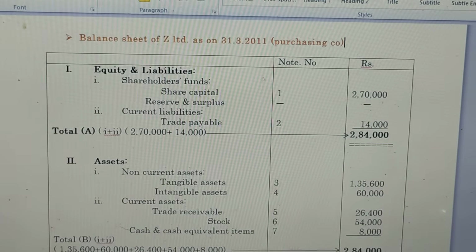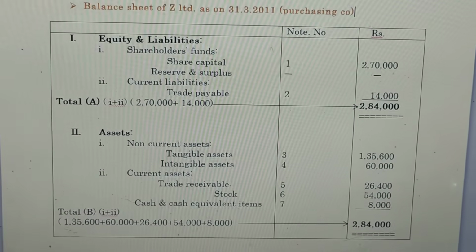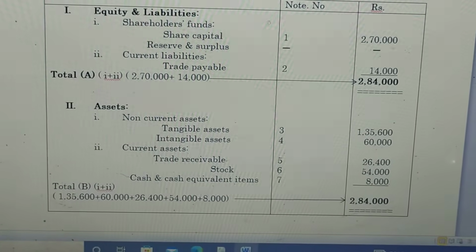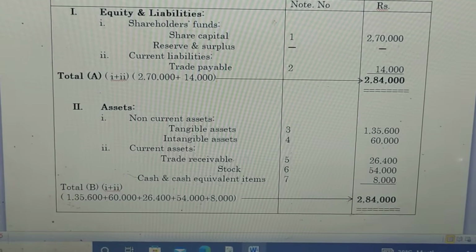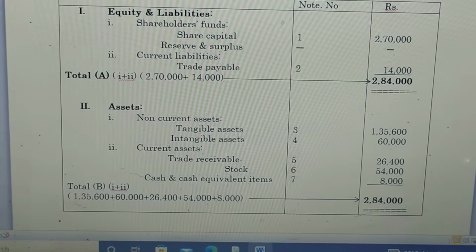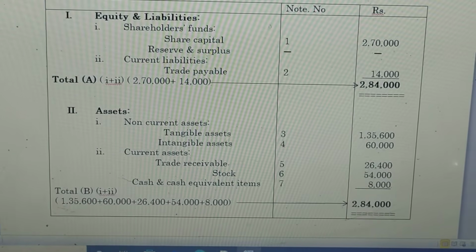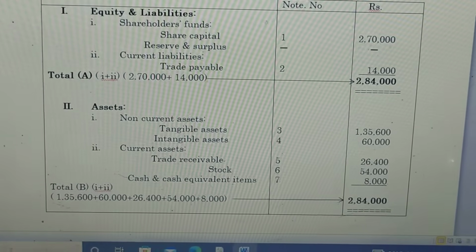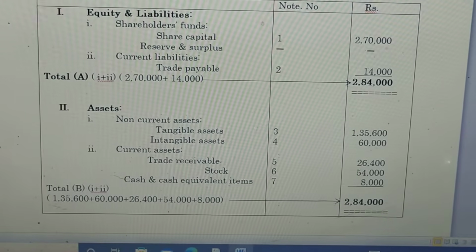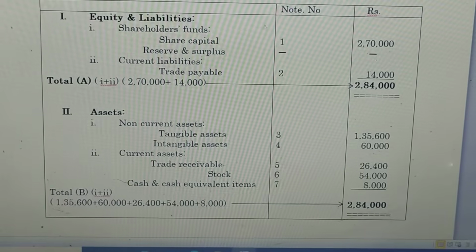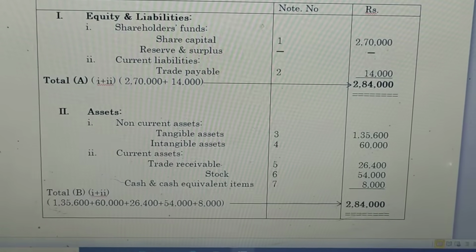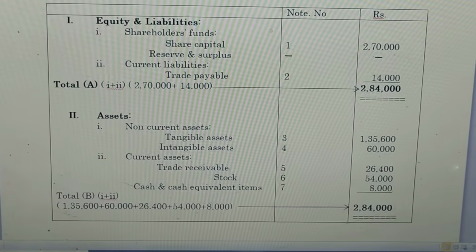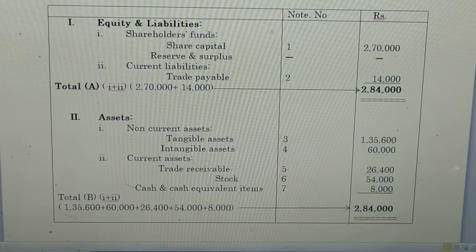And Roman numeral 2 is assets. Under the assets, we have to mention the non-current assets. Under the non-current assets, we mention the tangible assets, that is note number 3, total 1,35,600, and intangible assets, that is note number 4, total 60,000, in the rupees column. Then we mention the current assets.